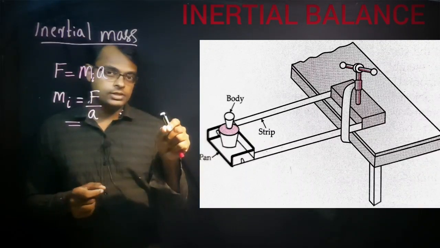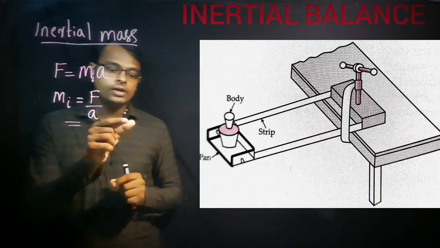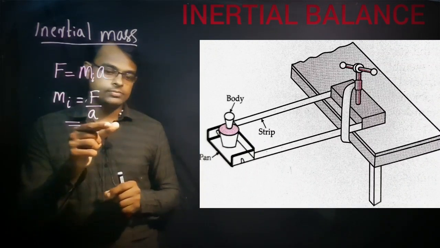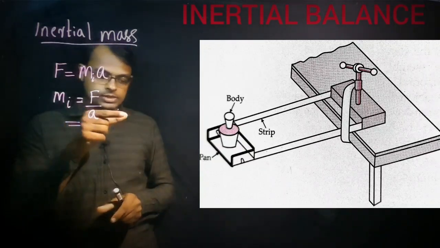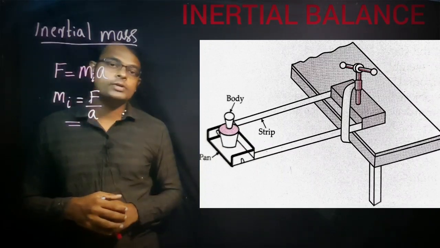By keeping this mass in the pan, we are just displacing this pan horizontally, not like this, but like this. If you displace and release, you know what will happen then?